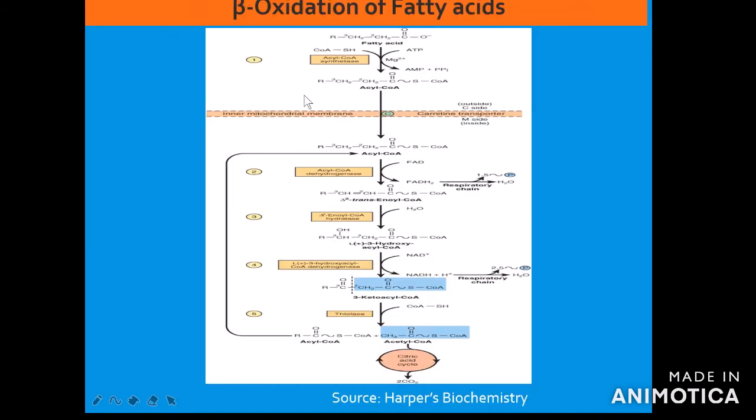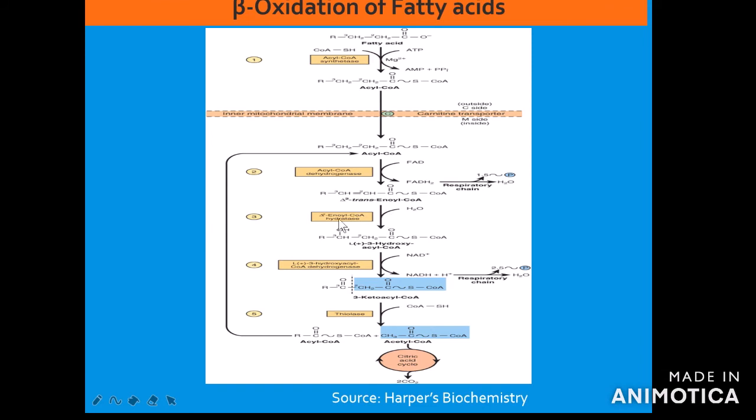So this is the entire reaction of beta oxidation of fatty acid. Fatty acid, in the presence of acyl-CoA synthetase, will be converted into fatty acyl-CoA, which will migrate from the cytosol to mitochondria through the carrier called carnitine, where it will undergo dehydrogenation in the presence of the enzyme acyl-CoA dehydrogenase. It will utilize FAD as the coenzyme to yield delta 2 trans-enoyl-CoA.